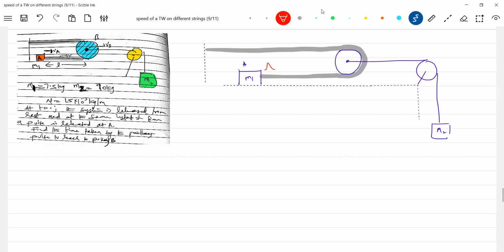A pulse is generated, and we are interested in this particular one. There's a rope or a string, whatever that may be. There's a pulley B.